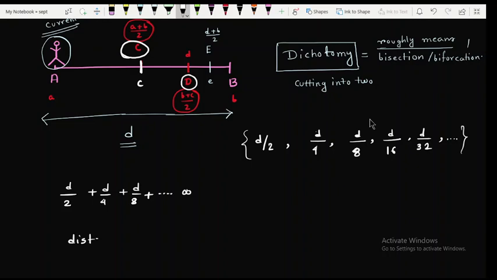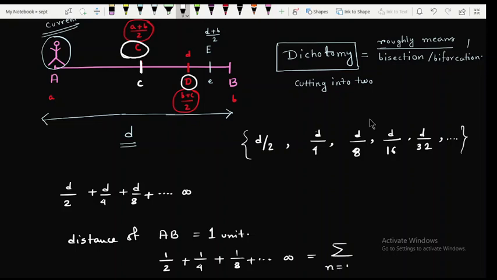Suppose the distance of capital AB is 1 unit. Then you are traveling at first half of the distance, then after that you are traveling 1 by 4, then 1 by 8 plus dot dot dot up to infinity, and this becomes summation n runs from 1 to infinity of 1 by 2 to the power n, right?